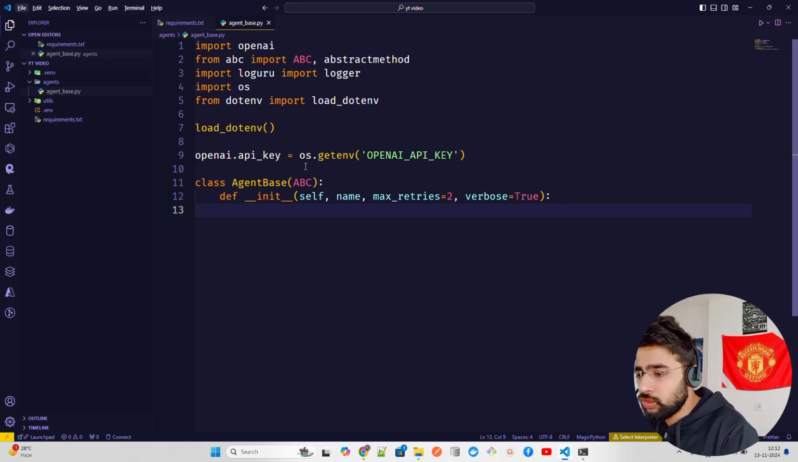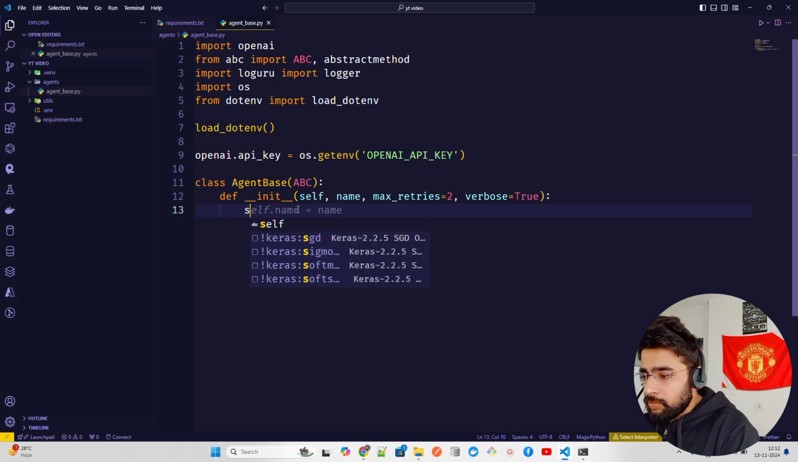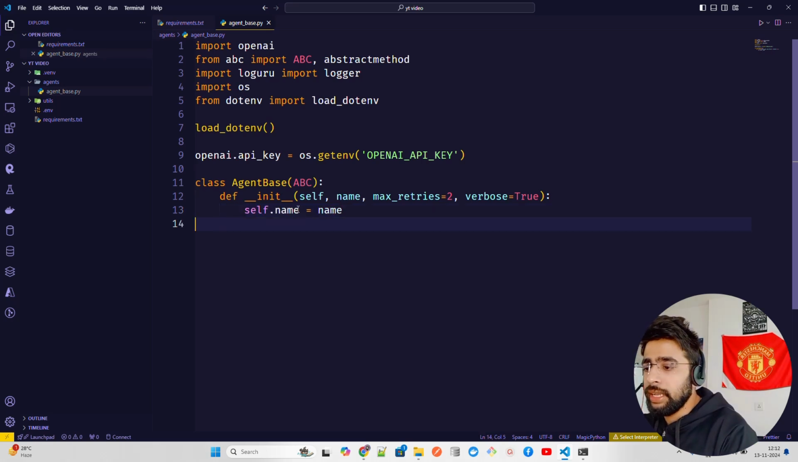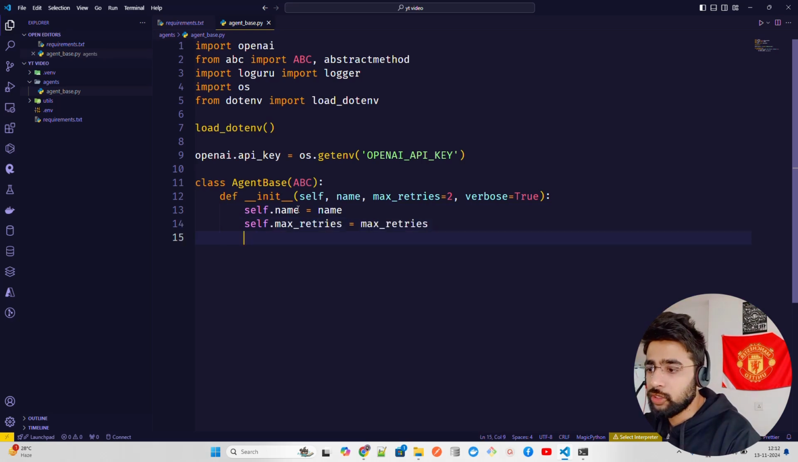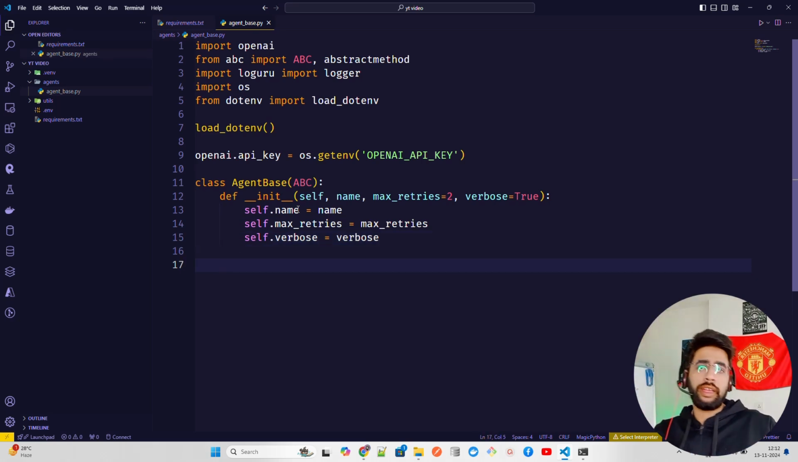Now let's just do self.name = name. This is how easy it is. So self.name = name is done, and then you have self.max_retries and self.verbose. So you can see how easy it is. Now we are good with our init function.